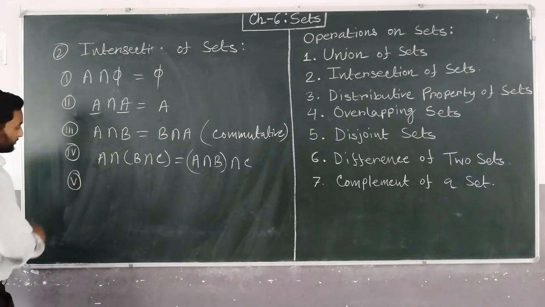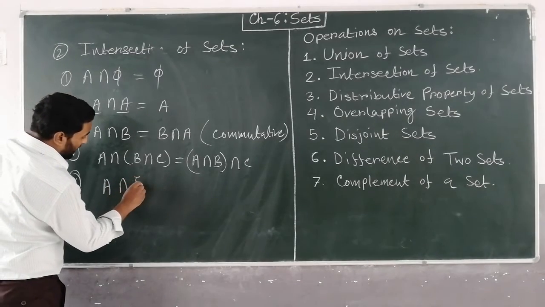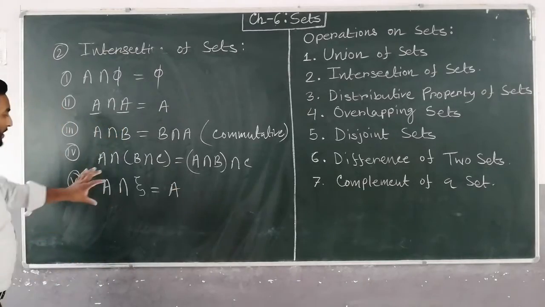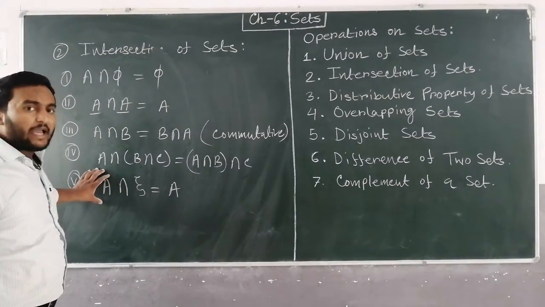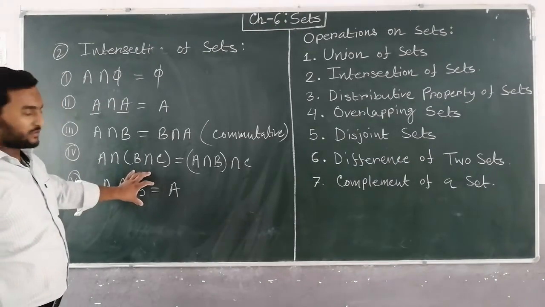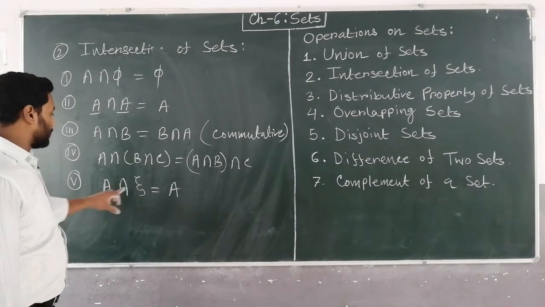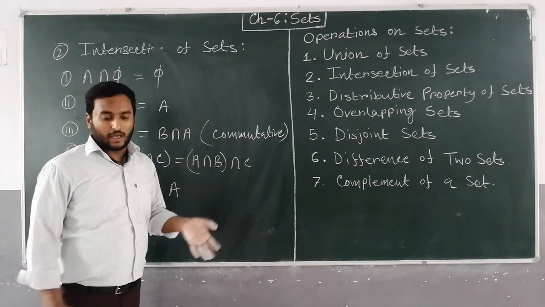Fifth one. A intersection Xi, the universal set, will be equals to A. This is a universal set. So the universal set is containing A, so all the elements of A will belong to the universal set. So the common part is only the elements of A. Between these two sets, the common part will be A. So the intersection is A.